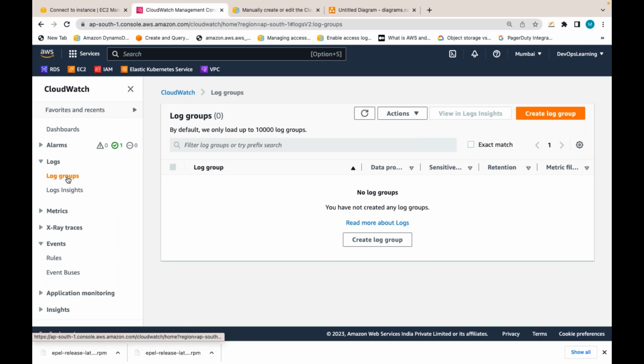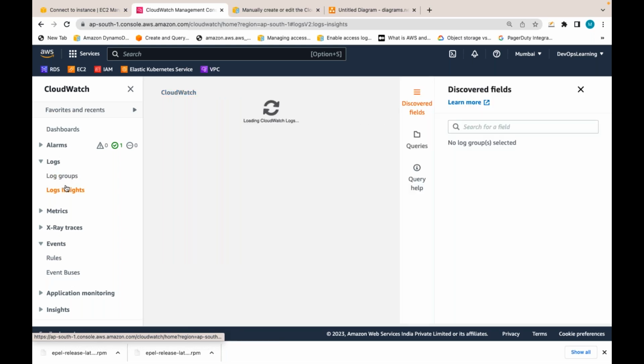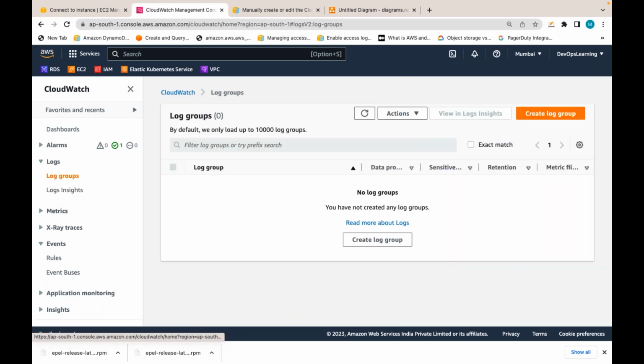As of now, we have not configured any logs in any CloudWatch agents, right? So you don't see any log groups, you don't see any logs here. If required, I can gather the logs also using CloudWatch agent. Let me demonstrate that one also.